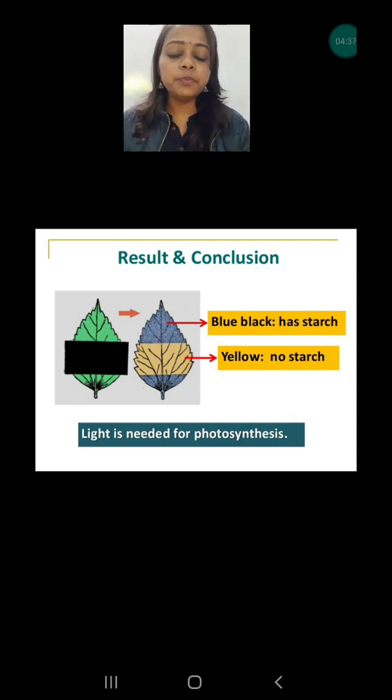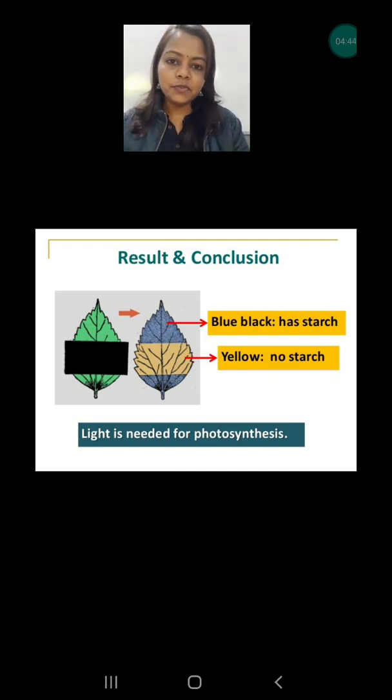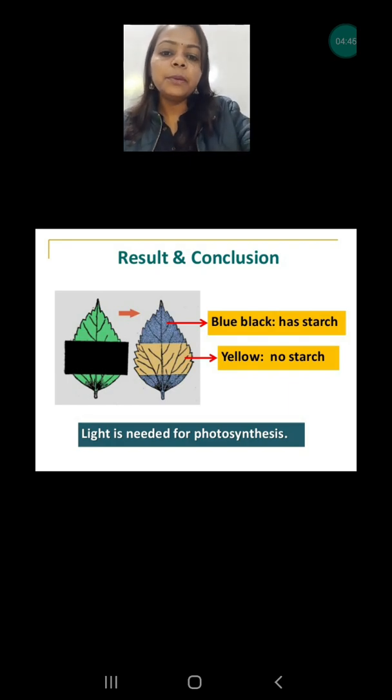So this activity is proving that if they absorb the sunlight, then and only then will photosynthesis happen. Okay, you can easily compare both the parts. Okay, let me show you.